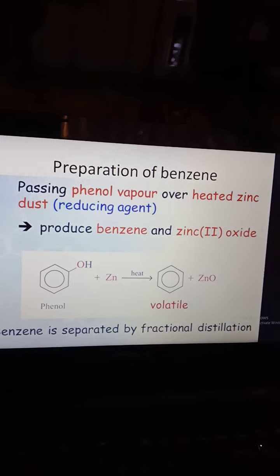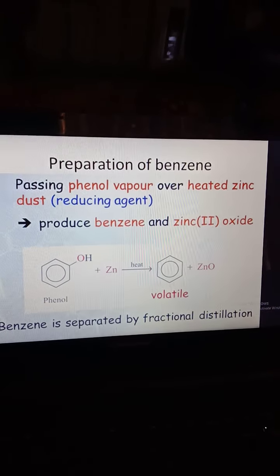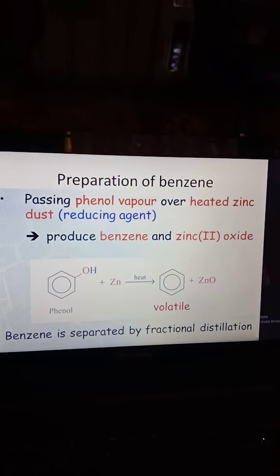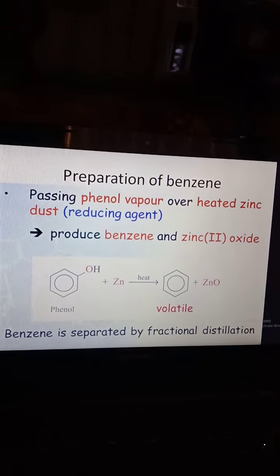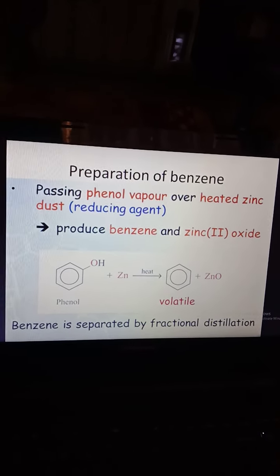Preparation of benzene. Benzene can be prepared by passing phenol vapors over heated zinc dust. Zinc is a reducing agent, and benzene is formed, and zinc oxide paste can be formed. This can be separated by fractional distillation.